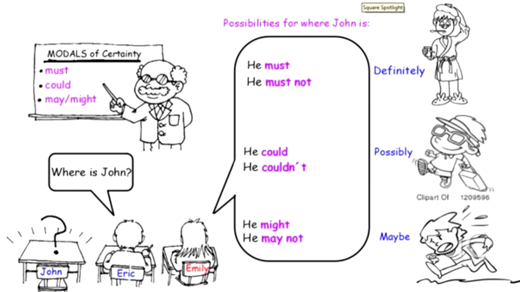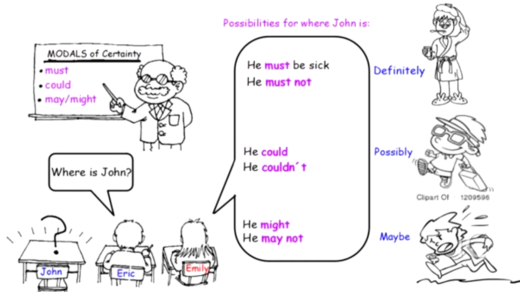Now, for Emily to make her guesses, she's going to use the modals of certainty that she learned in class. So, when she's thinking about possibilities for where John is, she's thinking, definitely I think that he is sick, right? Looks like he's sick over here. She's thinking definitely that's what's happening. So she's going to use her modal must to say that she's very positive about what she thinks. She says, well, he must be sick, right? She's very positive about that. She's almost 100% sure about what she's saying.